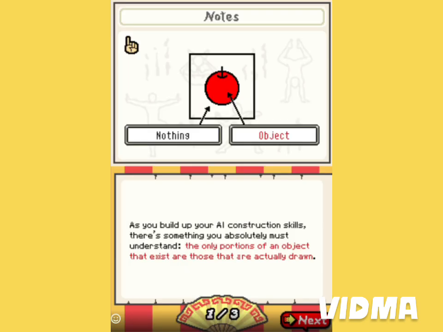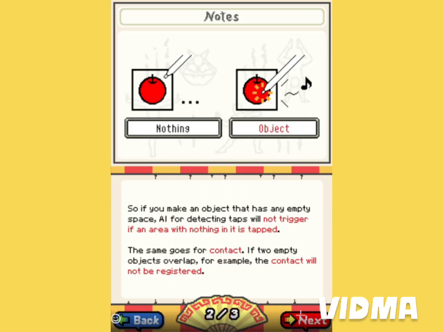As you build up your AI construction skills, there is something you absolutely must understand. The only portions of an object that exist are those that are actually drawn. So if you're making an object that has any empty space, the AI that detects taps will not trigger if the tapped area is empty. The same goes for contact. If two empty objects overlap, for example, the contact will not be registered.